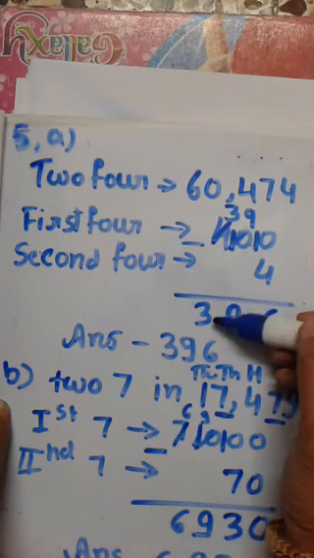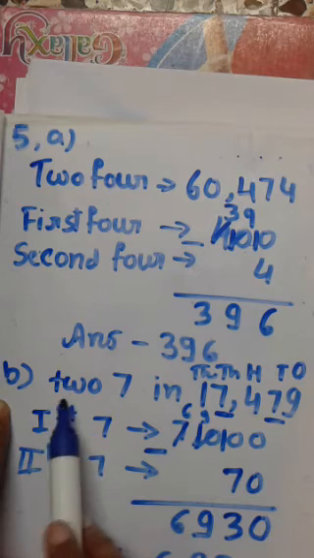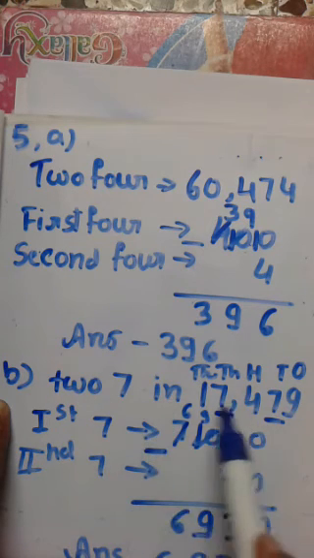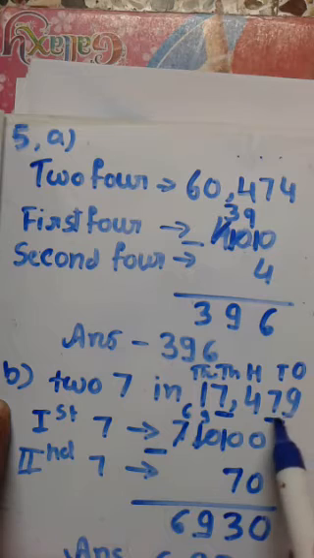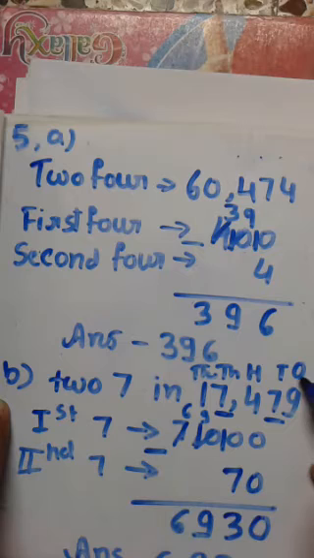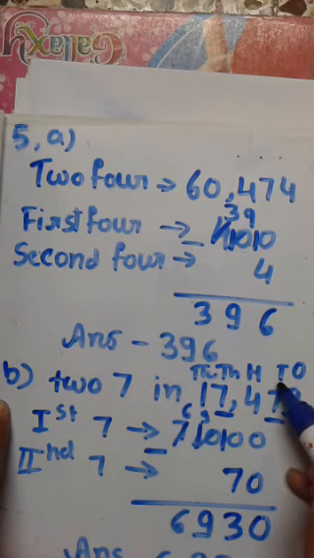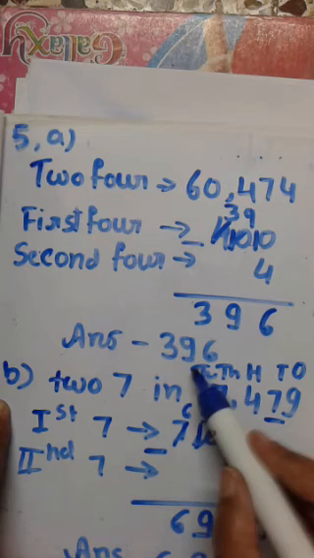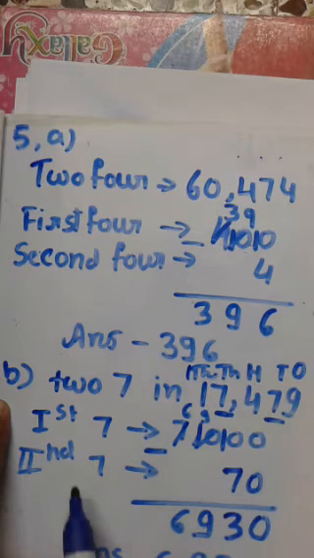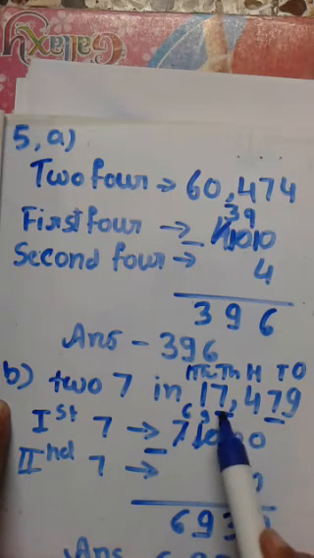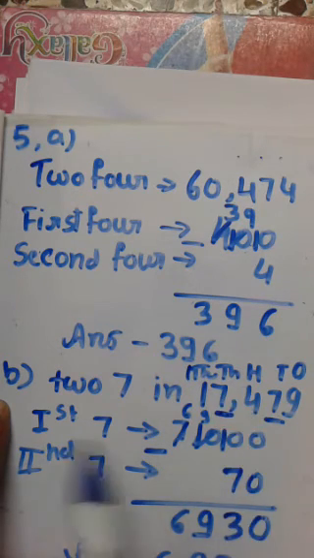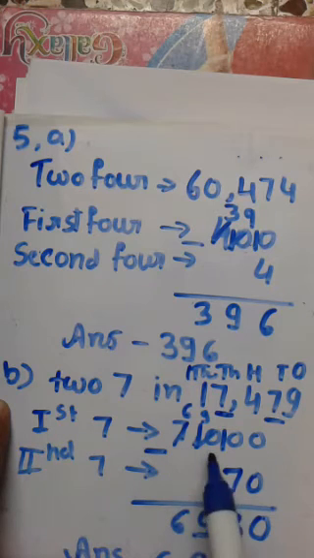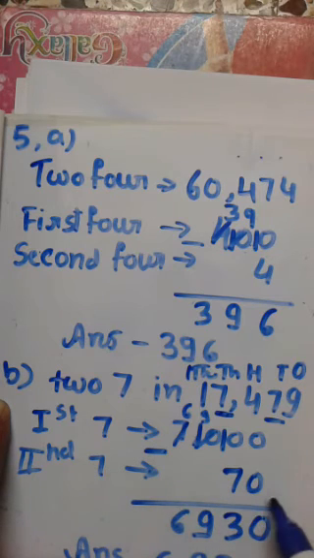The second question is the 7s in 70,479. One method you can also use is writing ones, tens, hundreds, thousands and ten thousands. The first 7 has value 70,000 and the second 7 has value 70.